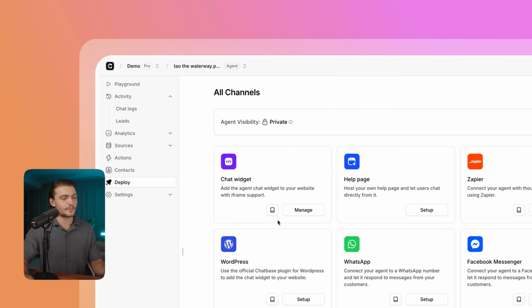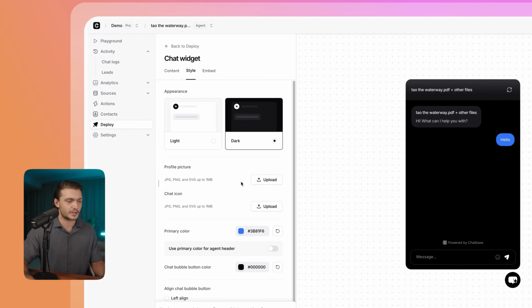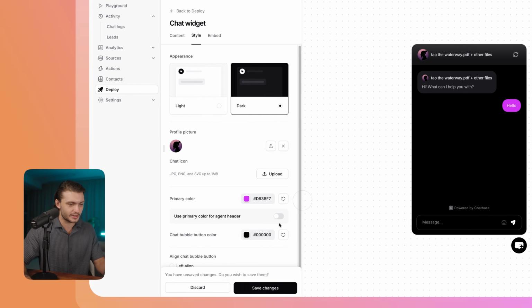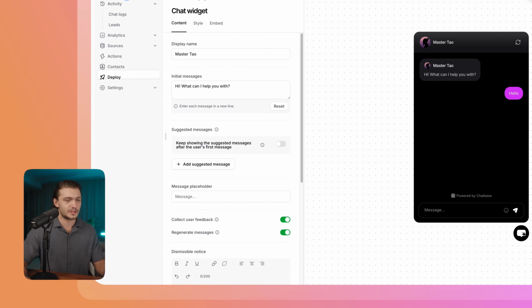Then I'm going to go to deploy, and then I'm going to manage the chat widget. I'm going to go to style, choose dark again. Upload the profile picture, change the color to match branding, click save changes, then give it a display name. So let's say Master Tao, save changes, and let's test it out.